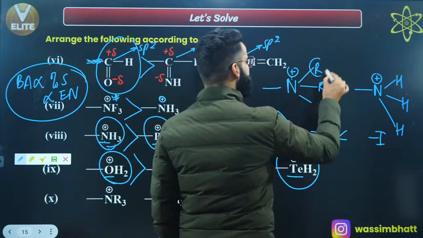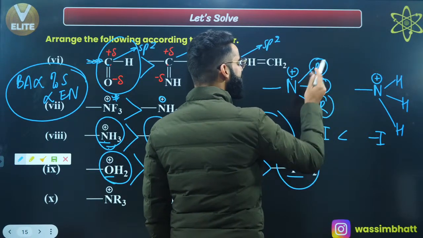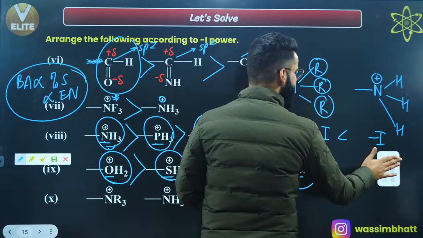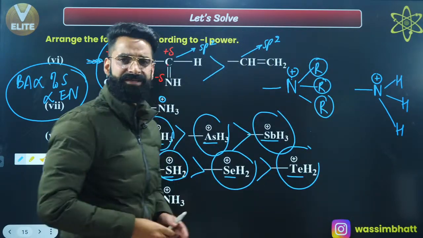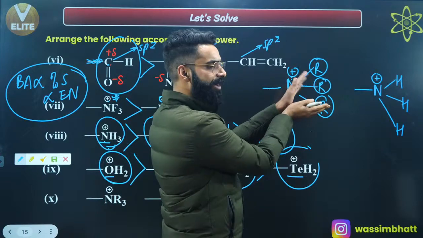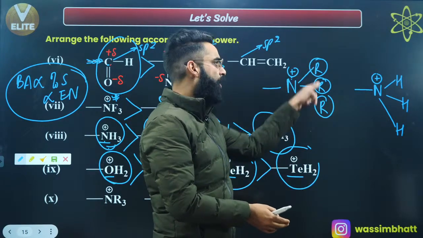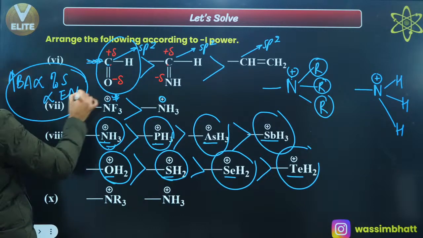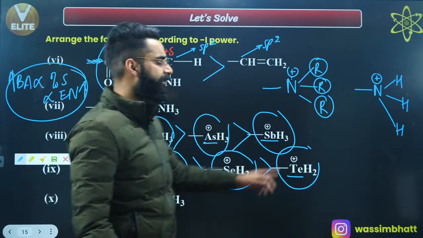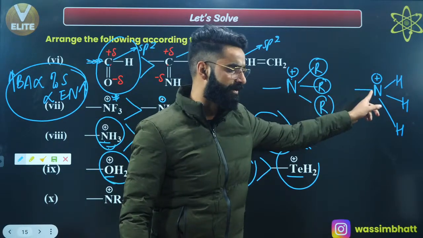See, over here you have got alkyl groups attached. Alkyl groups are basically the bulky groups, and if they are the bulky groups, they'll exert repulsions. And if they exert repulsions, can I say bond angle would have got increased in this case? If bond angle will be more in this case, more the bond angle, more is the electronegativity. So electronegativity over here is going to be more than that of electronegativity over here.